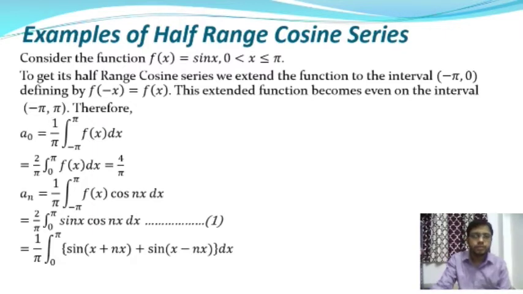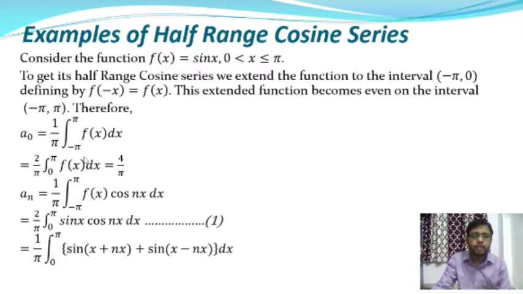First of all we are going to find the coefficient a0, and a0 is equal to 1 by pi integration over minus pi to plus pi f(x) dx. In that interval the function is defined and it is an even function. By the property of even functions, integration over minus pi to plus pi of f(x) dx is equal to 2 into integration over 0 to pi of f(x) dx. So this reduces to 2 by pi integration over 0 to pi f(x) dx.